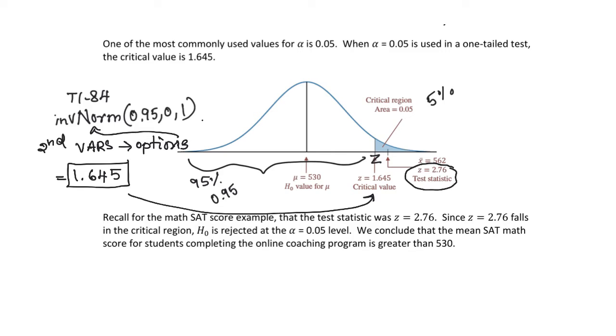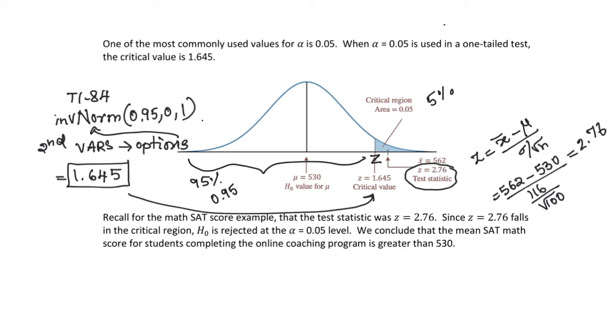So that is 2.76. For the z-score, we find that z equals x bar minus mu divided by sigma over square root of n. So 562 minus 530 divided by 116 divided by square root of 100. That is equal to 2.76. We are using this formula because the sample size is n equal 100, which is greater than 30, and the sample mean is approximately normally distributed.